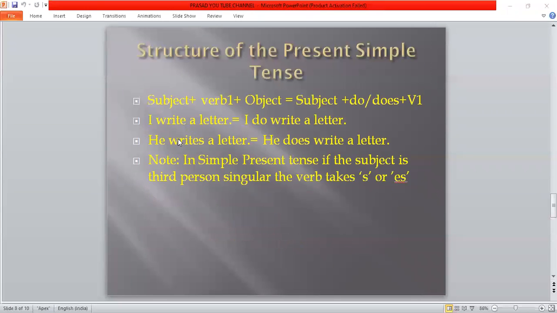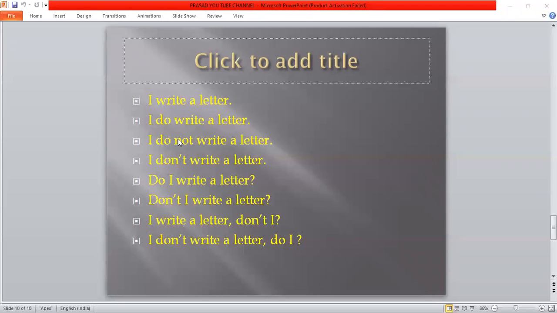Like that. With the subject I, 10 sentences. With the subject he, 10 sentences. With the subject she, 10 sentences. With the subject they, 10 sentences. With the subject you, 10 sentences. So nearly 70 sentences we can make. Okay, so isn't this enough for one day?